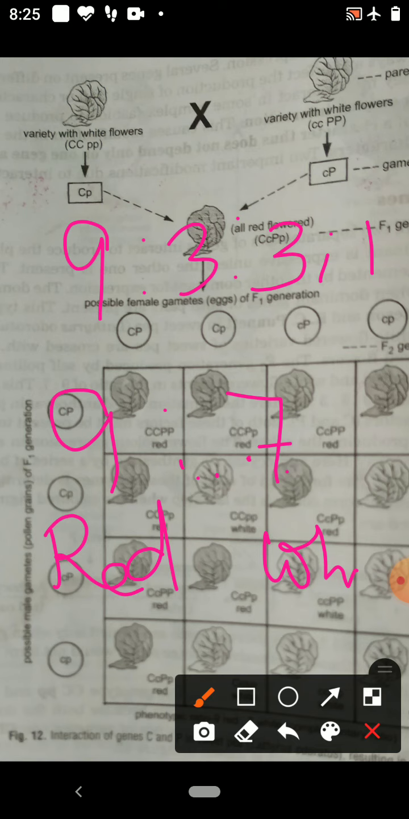So the 9:7 ratio is the modified dihybrid ratio of 9:3:3:1. Thus when two genes interact in this way to produce a character different from the one which they produce when alone, they are called complementary genes.